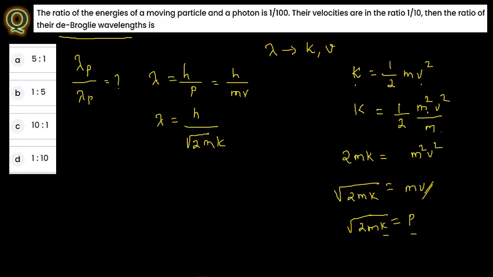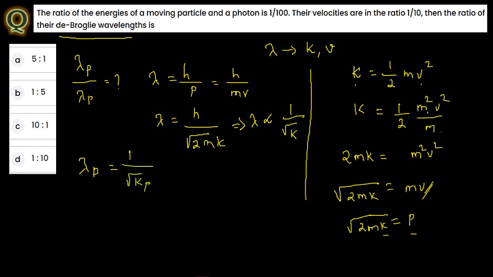From here, lambda is inversely proportional to the square root of kinetic energy. Simple concept. Lambda of particle is proportional to 1 by square root of kinetic energy of particle.